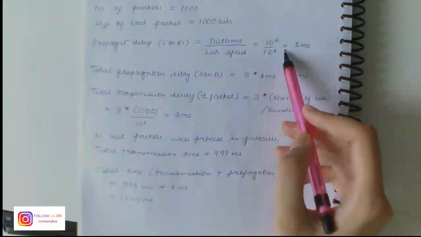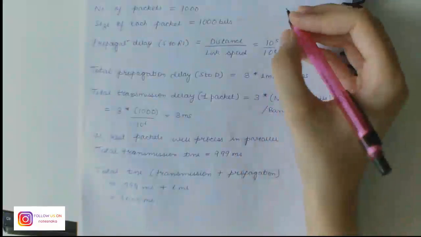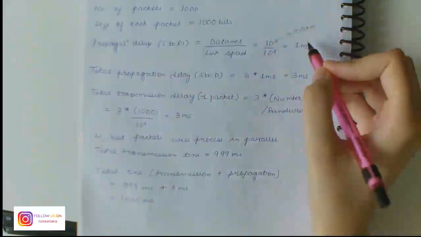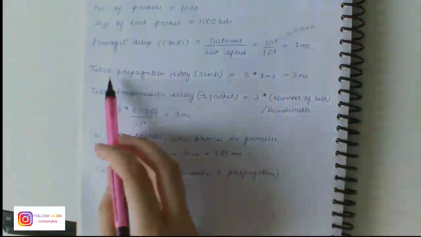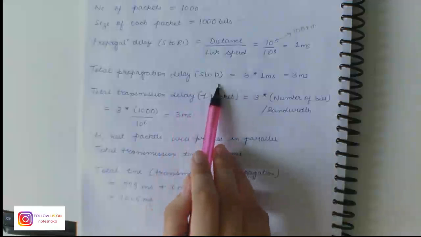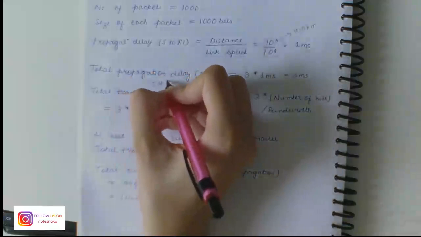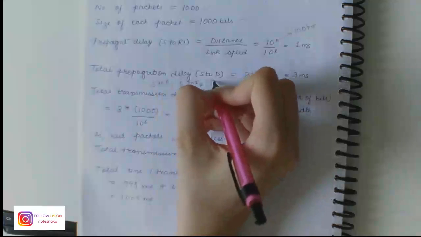So the propagation delay from S to R1 is distance divided by link speed, which we have been using for every question now. So that is 10 to the power 5 divided by 10 to the power 8. This is 100 kilometers converted into meters, and so we get 1 millisecond.